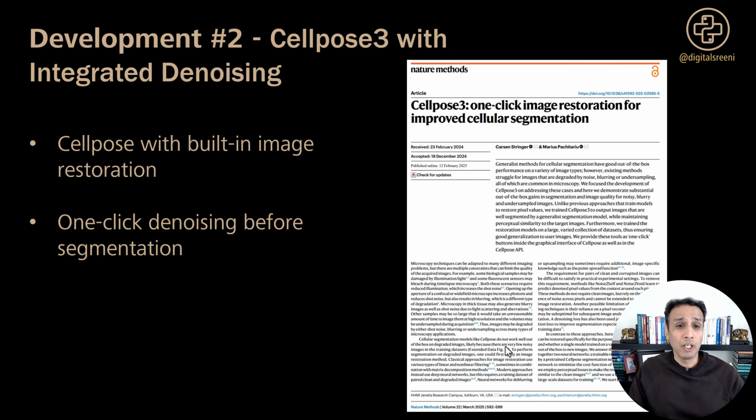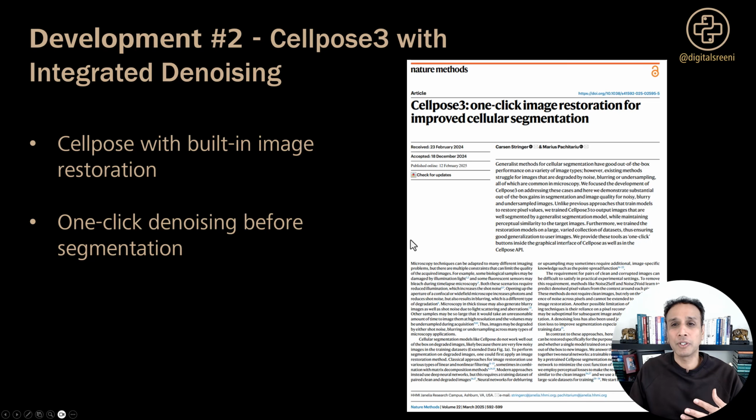And let's move on to the next development, number 2, which is Cellpose 3 with integrated denoising. If you've used Cellpose, obviously if you're a microscopist, especially a life science microscopist, I bet you have used Cellpose. If not, oh man, you're missing out on something, if you work with cells, basically. If you've used that, you know that it's already great for segmentation. But Cellpose 3 adds a built-in image restoration as a processing step. One-click denoising before segmentation. This basically addresses a real problem, right?